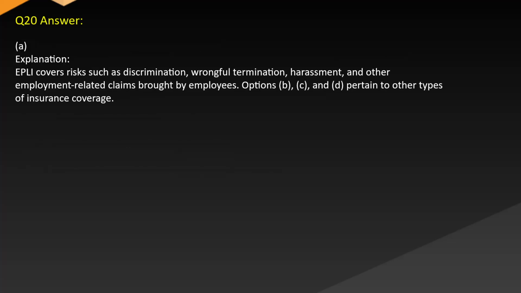Answer A. Explanation. EPLI covers risks such as discrimination, wrongful termination, harassment, and other employment-related claims brought by employees. Options B, C, and D pertain to other types of insurance coverage.